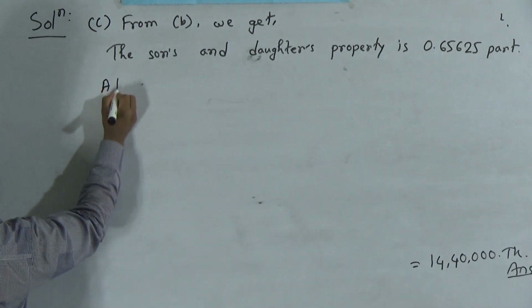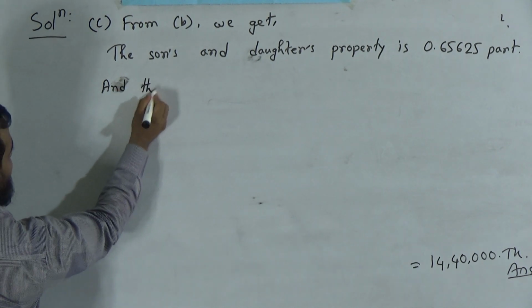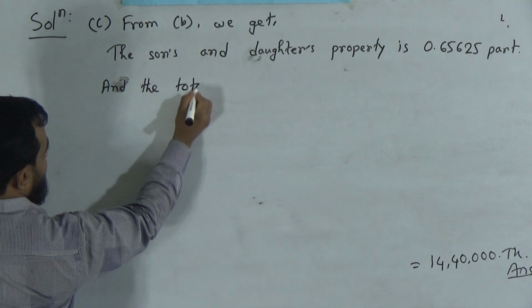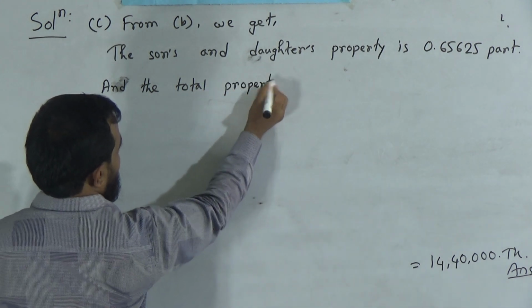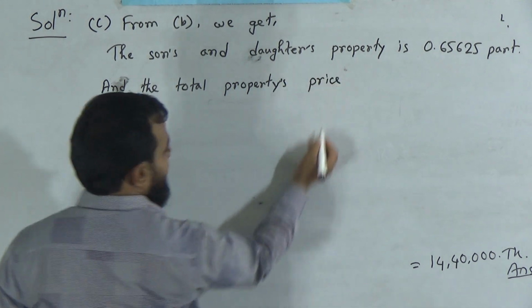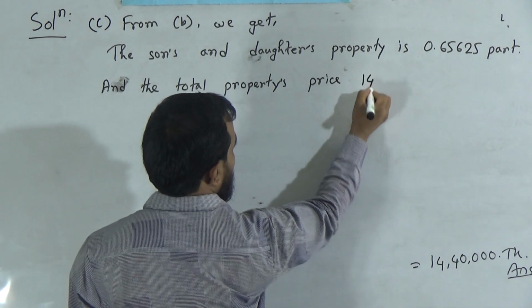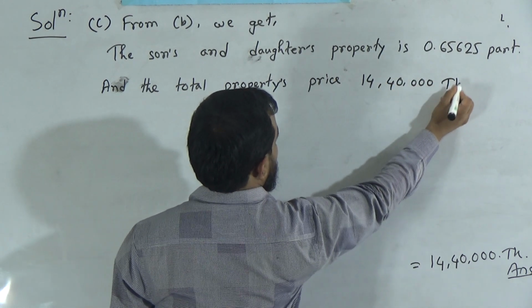And the total property's price is how much? Nothing but 14,40,000 taka, right?